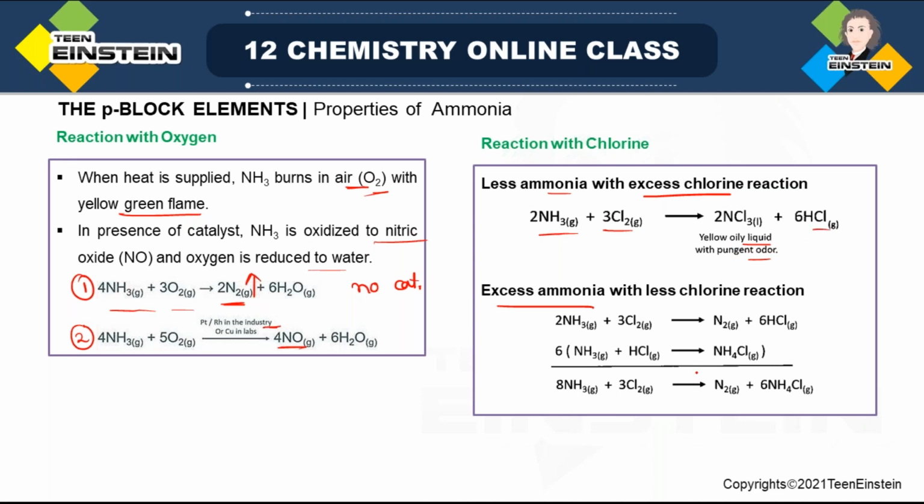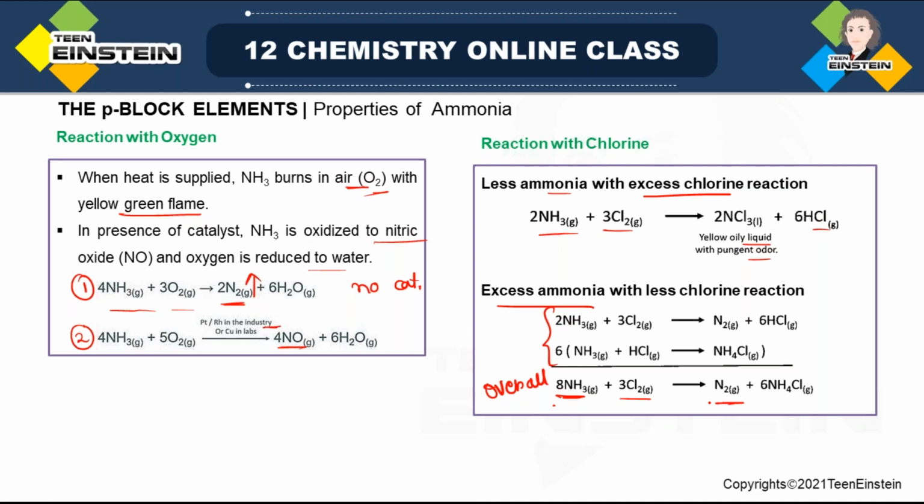Another product is HCl. But if we are using excess ammonia, this is the overall reaction, though it is mentioned in 2 steps. If you look at the overall reaction, the mole ratio is 8:3, that means ammonia is present in excess. Now the product is different. When ammonia is in excess, the products are nitrogen gas and ammonium chloride.